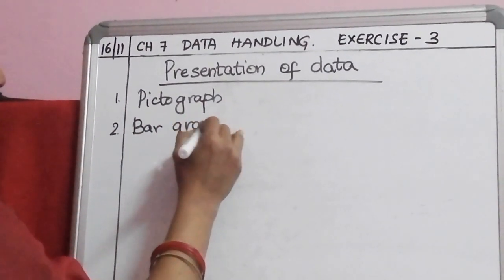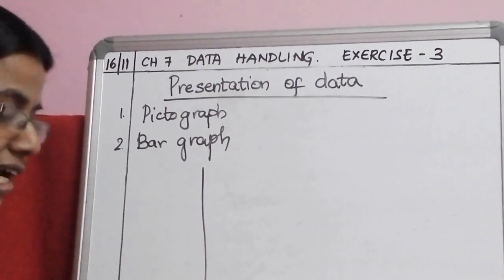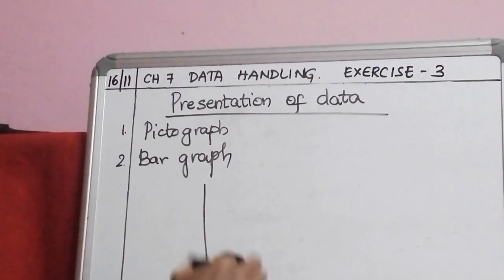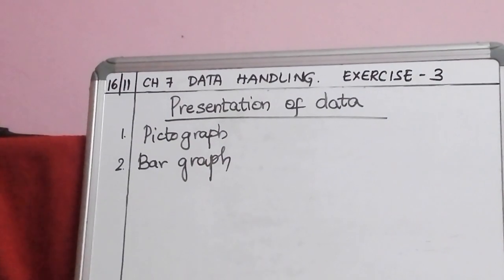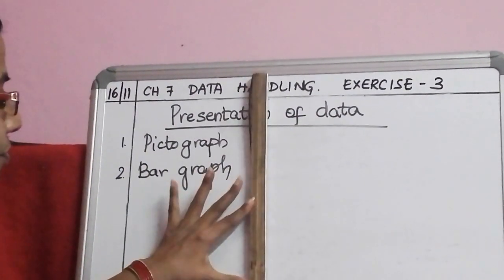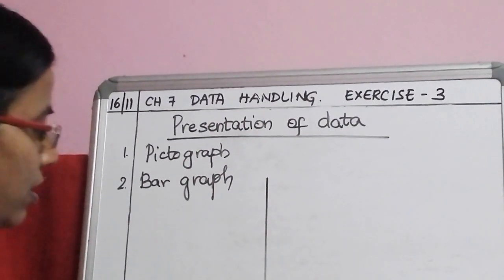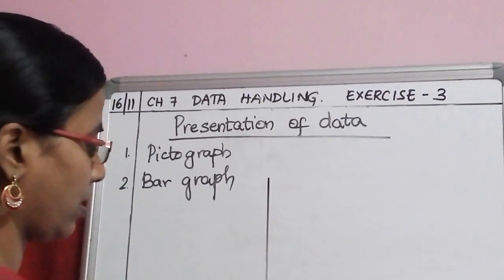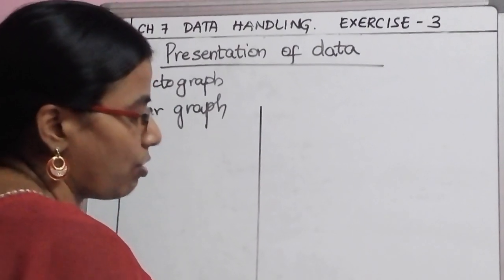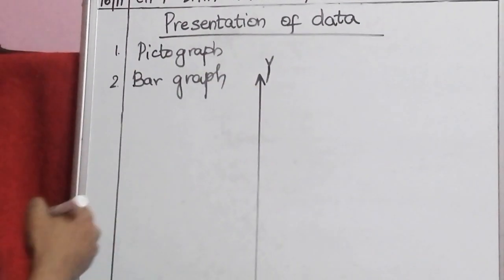So for bar graph, you need to use your graph papers, draw straight lines using the scale and represent x and y axis. So this axis is called the x-axis and this axis is called the y-axis.